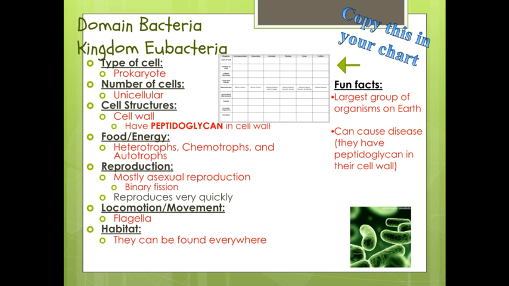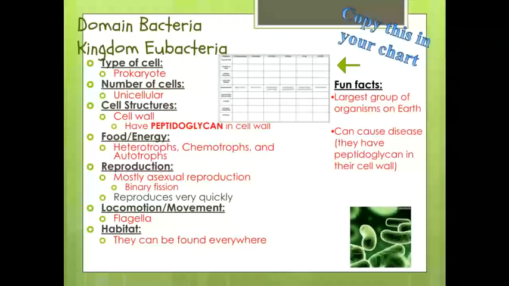Okay, then the second bacteria kingdom that we're going to talk about is the eubacteria. Now, this is under a different domain, the domain bacteria, but they are similar to the archaea bacteria as they are both prokaryotes. They're both unicellular. They both could be heterotrophs, chemotrophs, or autotrophs. They both will reproduce asexually through binary fission.